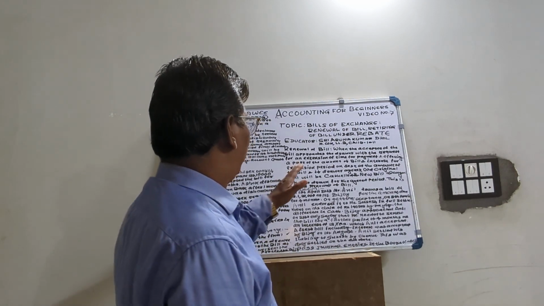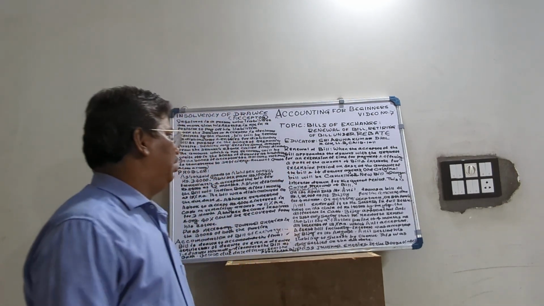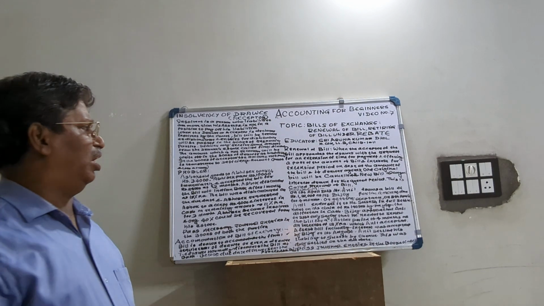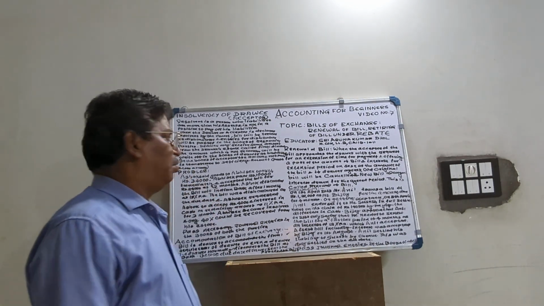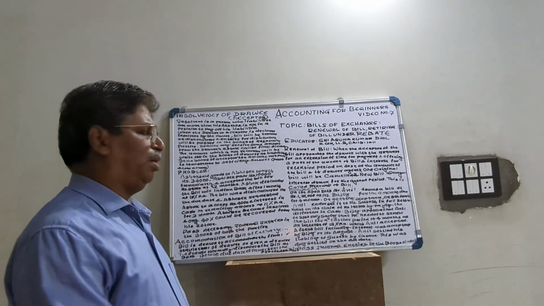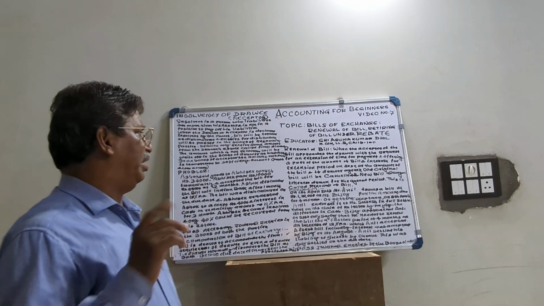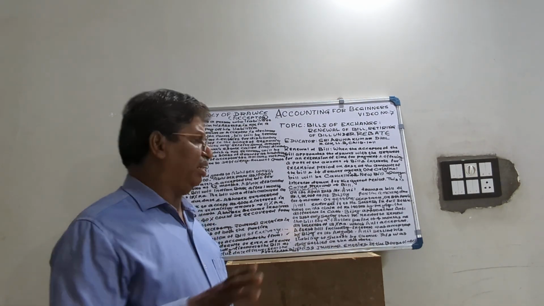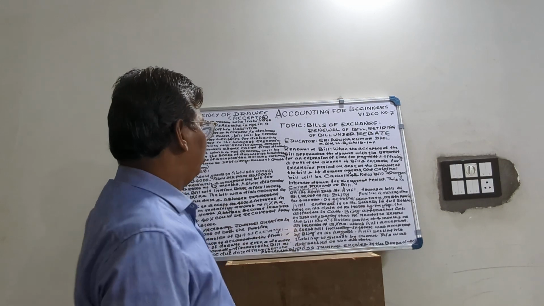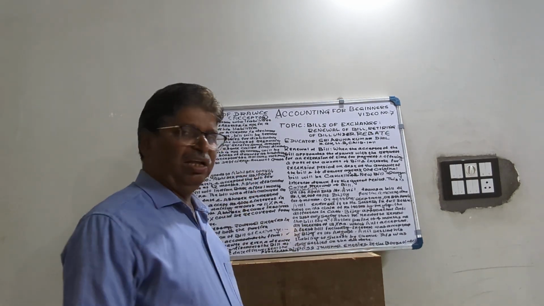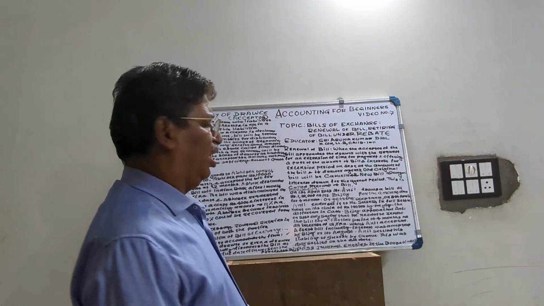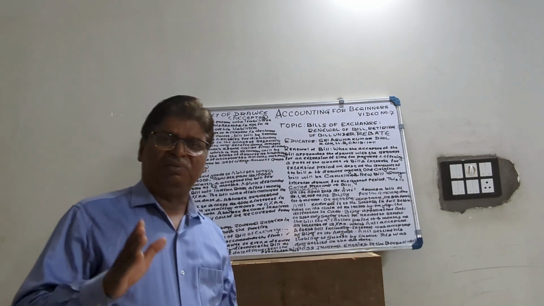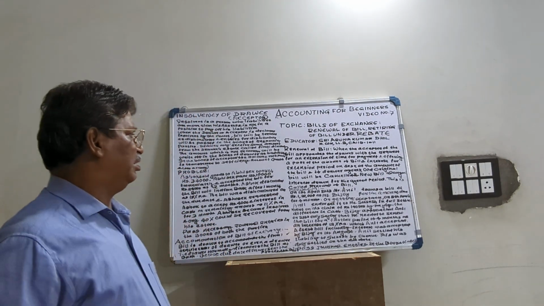So renewal of bill, all of you know, is when the acceptor of the bill approaches the drawer with a request for an extension of time for payment, because on the due date the drawee fails to meet the amount of the bill. So he approaches the drawer and requests the drawer to give him some additional time.